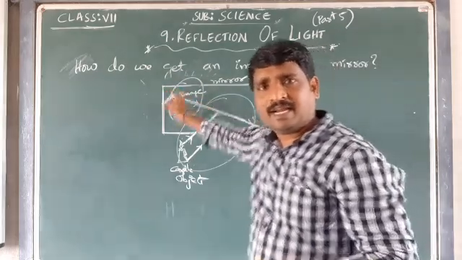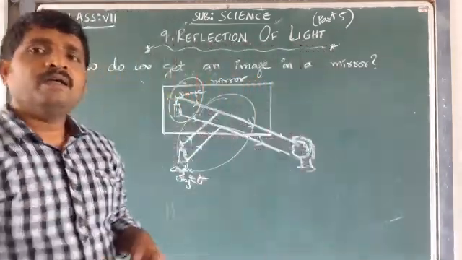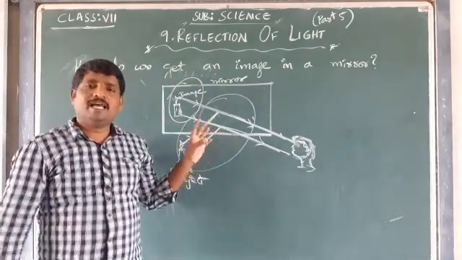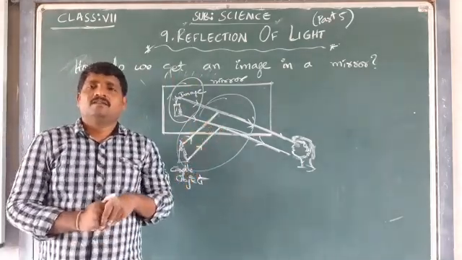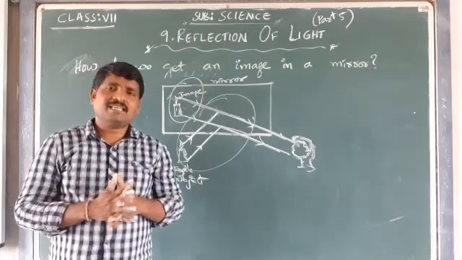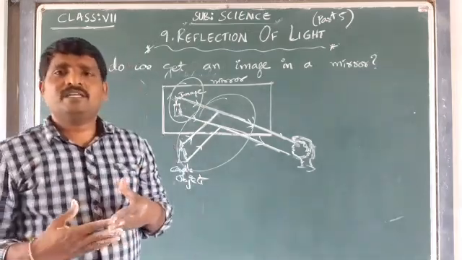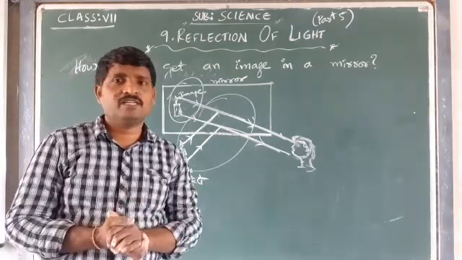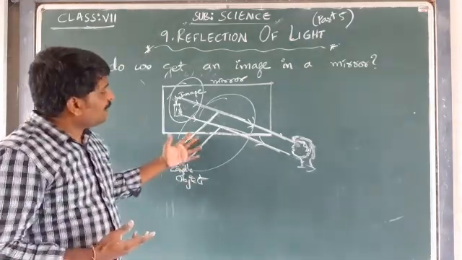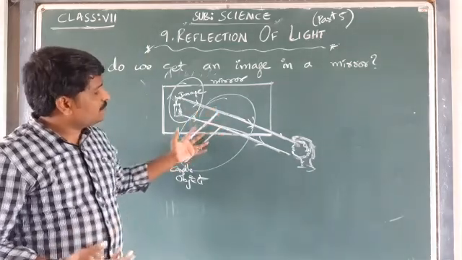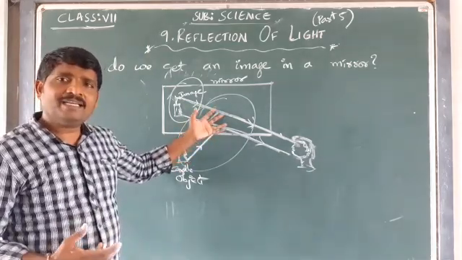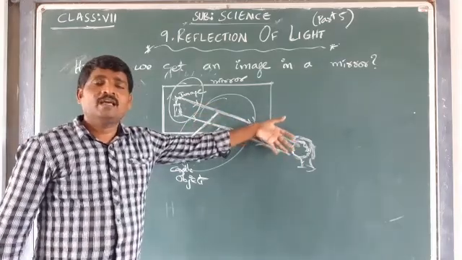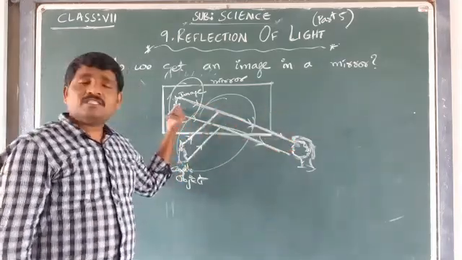We are able to see the candle, and the images are going to form. Of course, this is the short explanation as per your 7th class standard. You will have a very good explanation in coming classes of how the images are going to form due to reflection. Just think that the rays emitted from the candle get reflected and reach our eye. That's why the image is going to form.